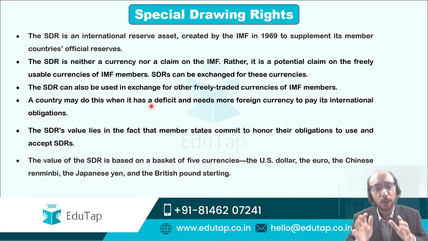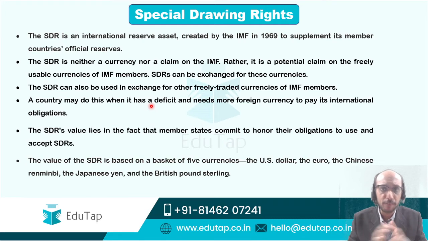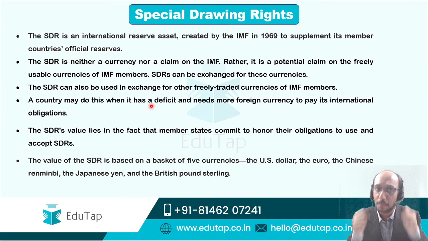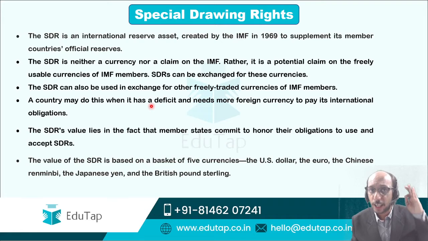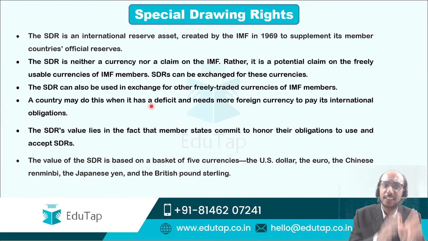Because there is some kind of an authority which has issued it. There is some kind of legal backing, and nobody can refuse to settle their transactions in India using, let us say, that authentic 2000 rupee note, right? On very similar lines, and I'm again going to reiterate that SDR is not a currency, but on very similar lines, SDR has a value only and only because member states are committing to use it, committing to exchange it, committing to accept it. How is the value of SDR determined?